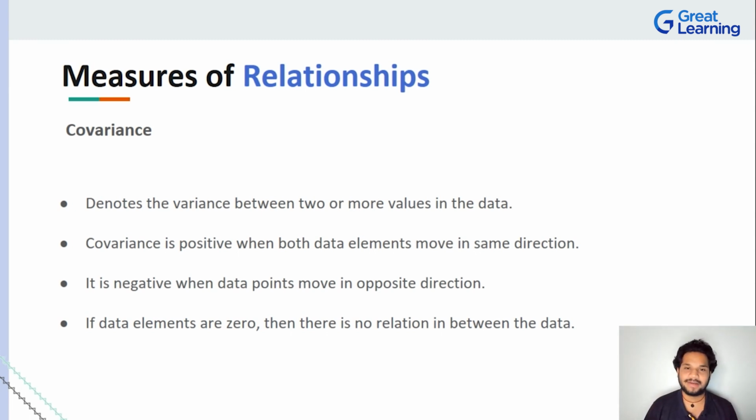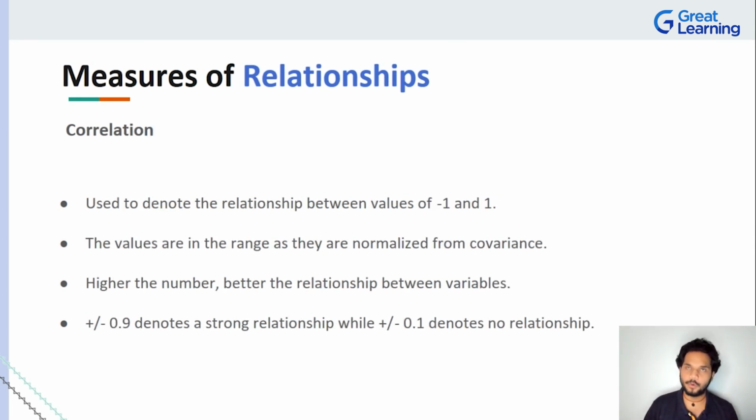You should be asking a question right now. We understood positive covariance, we understood negative covariance. What about zero? Well, if your data elements are zero, you cannot have anything to compare in the example we just spoke about. If you have ten zeros and I say find the covariance of all of these, nothing is varying for you to find a distance. If one point is zero, everything to do with zero is going to remain zero. 0 multiplied by 0 is 0, 0 plus 0 is 0. So covariance will not exist in that particular case. I hope we are clear with covariance.